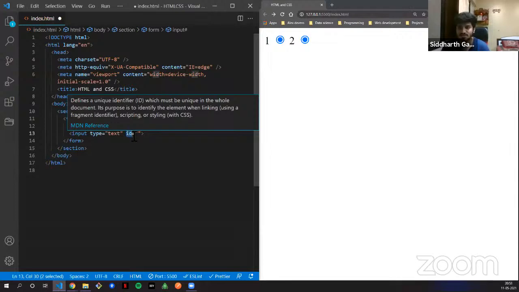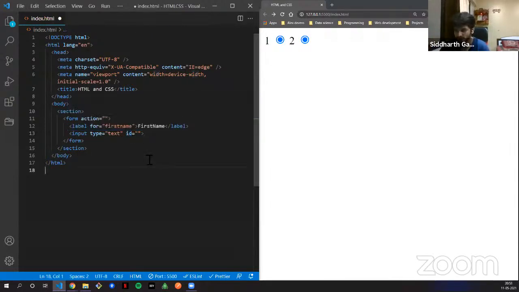Class is something that we will be using in CSS a lot, and ID also. But ID and class are attributes that you can give to every element. It's not restricted to any particular element. For example, type you can't give to an anchor tag, you just have to give it to input. But ID and class, you can give to every element.